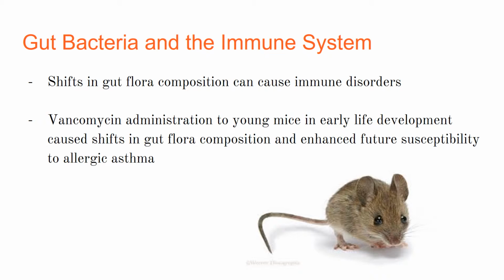The development of these diseases is related to the influence of gut microbiota composition on the human immune system. One example of this is how shifts in gut flora composition can cause immune disorders. In 2013, in a study done by Russell and others, vancomycin administration to young mice in early life development caused shifts in gut flora composition and enhanced future susceptibility to allergic asthma. These results were not replicated when vancomycin was administered to adult mice. In the study, Russell also explores a number of studies supporting the idea that microbiota composition during early life has a large impact on future immune system development.